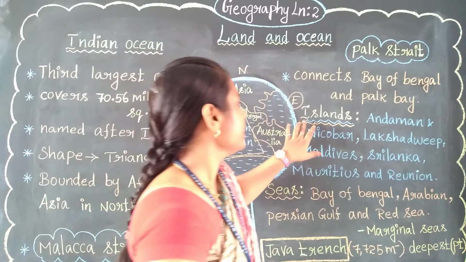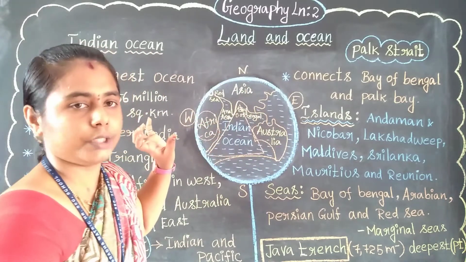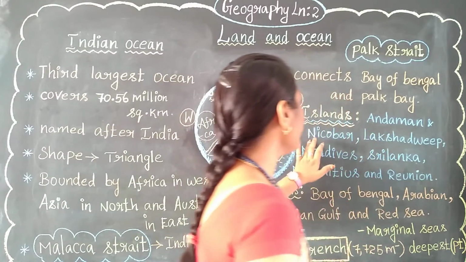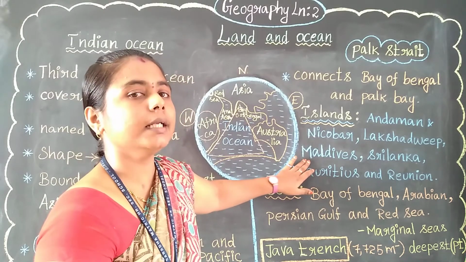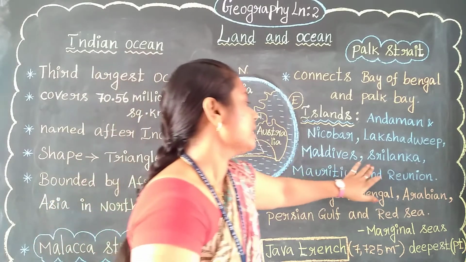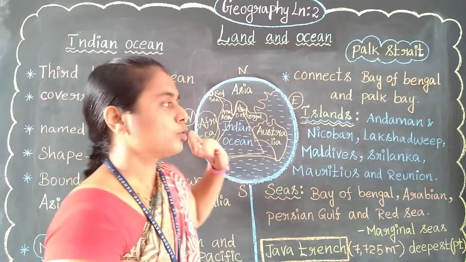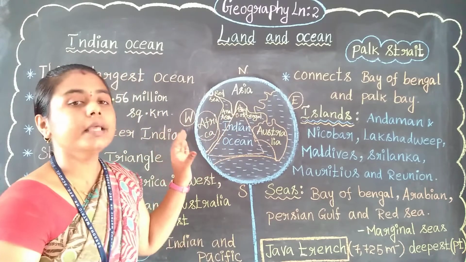Right? Then let's see about the islands. What are the islands present in the Indian Ocean? What are the islands we are having? Andaman and Nicobar Islands, Lakshadweep and Maldives. Have you heard that? Maldives, it is a thieves. Sri Lanka, Mauritius and Reunion. So these are all the islands which are present in the Indian Ocean.